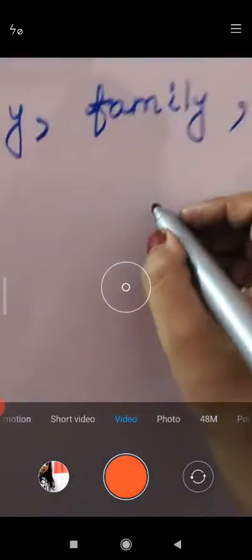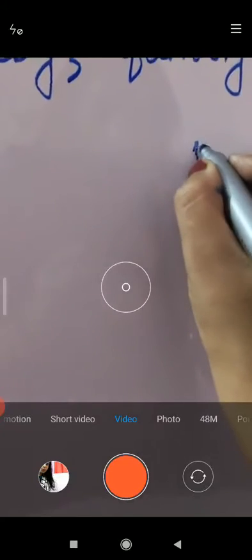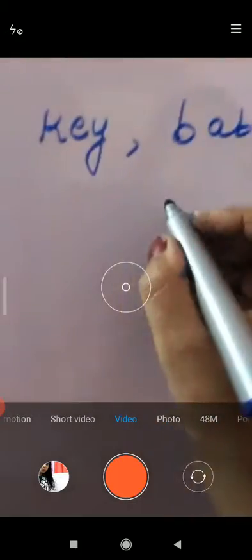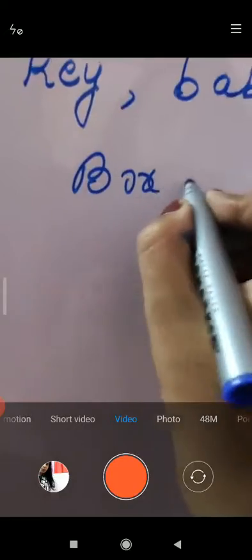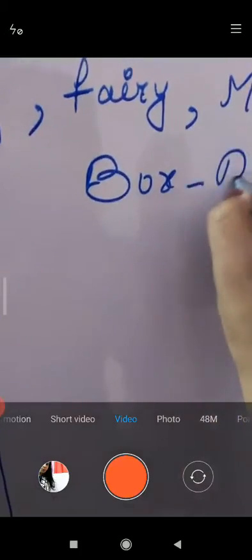First of all, we will divide the board with a line. Here is box A and here is box B. What to do in this?